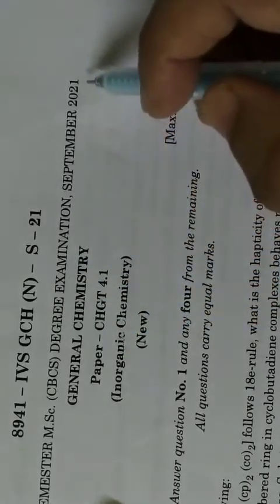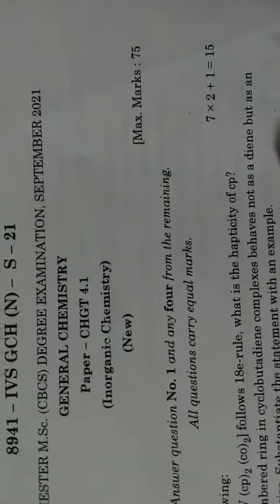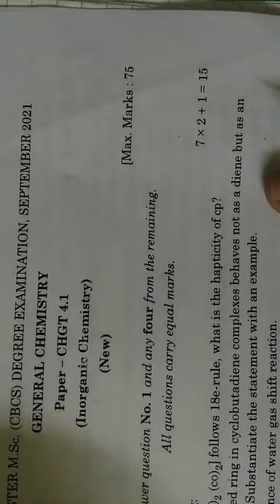Today we will go through the solutions of the 2 marks questions of the fourth semester inorganic chemistry paper of September 2021, which you have recently completed. As I said, in the last class we discussed the third semester inorganic question paper. I am focusing on the 2 marks questions because if you score very good marks in these, there is a possibility of clearing the examination as well as scoring good marks.